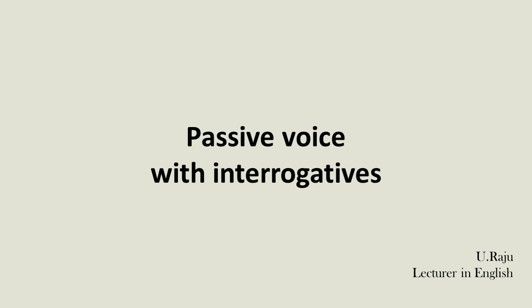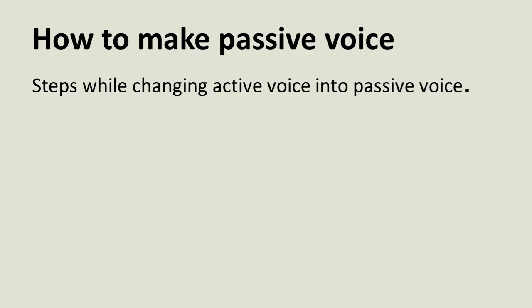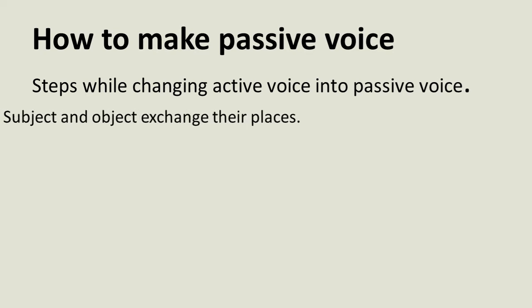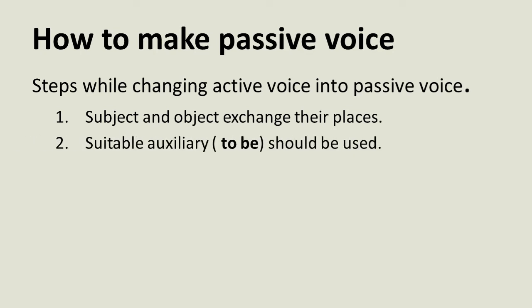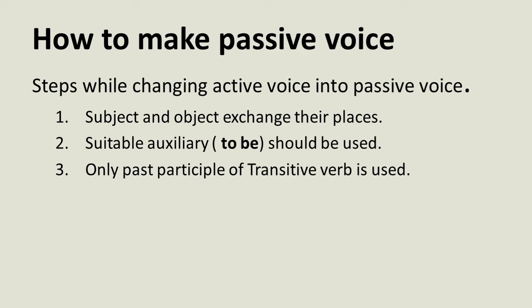Hi to everyone. In this video, let us understand passive voice with interrogatives. There are 4 steps while changing active into passive voice. First one, exchanging of subject and object. Second one, suitable to be should be used. Third one, only past participle of transitive verb is used and preposition by is used.